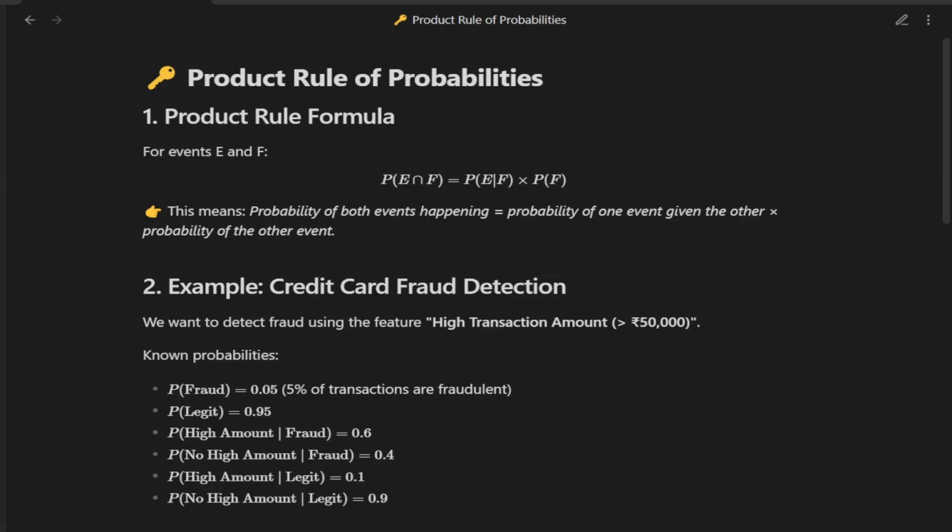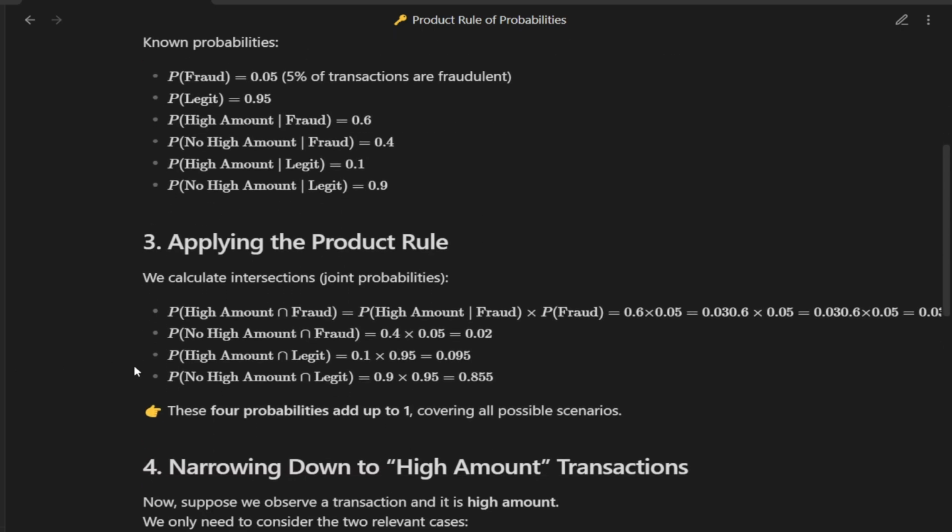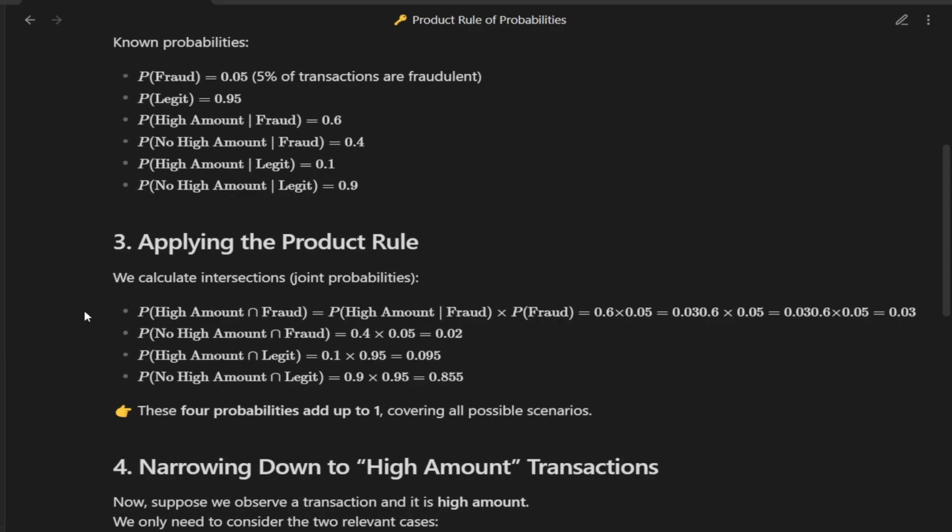Let's take our credit card fraud detection example. Here are the known probabilities. Probability of fraud is 0.05. Probability of legit transaction is 0.95. If a transaction is fraud, there is a 60% chance it has a high amount. But if it is legit, only 10% of cases have a high amount. Now let's apply the product rule to calculate joint probabilities. Probability of a transaction being fraud and high amount. The probability of high amount and fraud equals 0.6 times 0.05, which is 0.03.